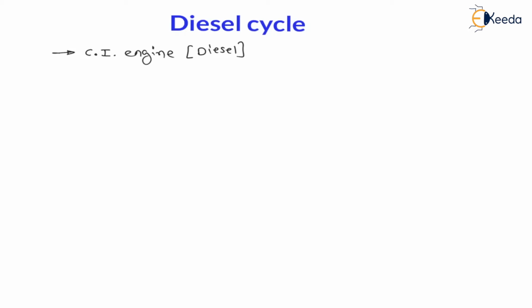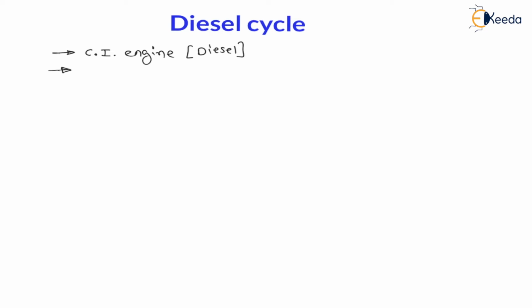Now in previous lectures we have seen the Otto cycle. In case of the Otto cycle, the working fuel was petrol and it was called an SI engine, spark ignition engine. But in the diesel cycle, the working fuel used is diesel and it is called a compression ignition engine. And my dear students, in the diesel cycle, during the suction stroke only air is taken in, and a fuel injector is used to spray fuel inside the cylinder after the compression stroke.